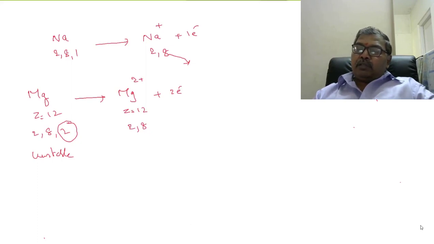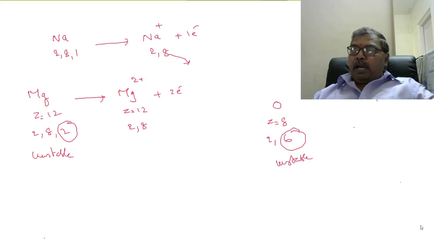Now, for example, oxygen, Z equal to 8, has the configuration 2, 6. Only 6 electrons are present in the outermost orbit. Therefore, unstable. To keep 8 electrons in the outermost orbit, oxygen requires 2 electrons.